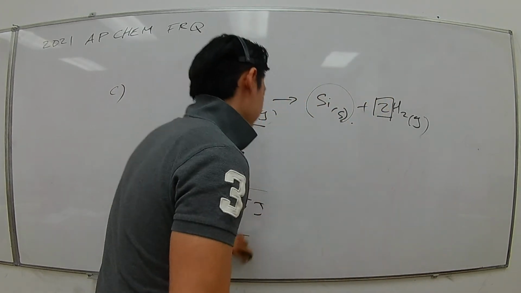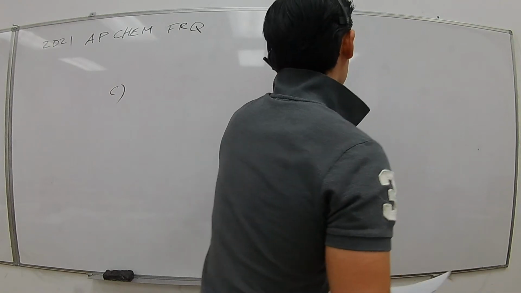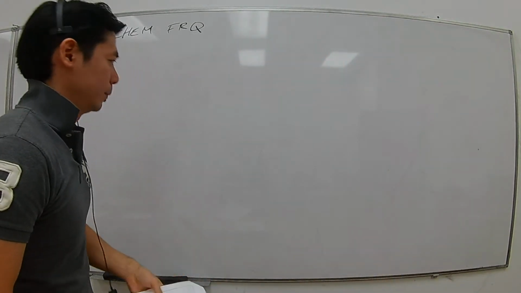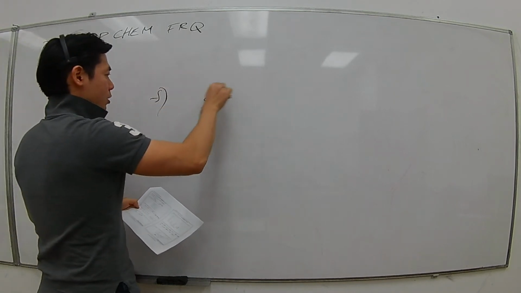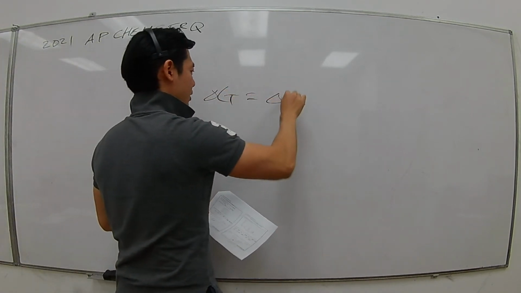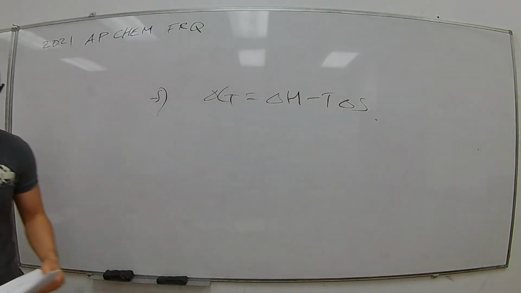So how do we know, guys, the reaction is thermodynamically favorable? The deciding factor is delta G. So the equation provided, guys, this is part F, right? Delta G is equal to delta H minus T times delta S. That's the equation that we talked about many times.